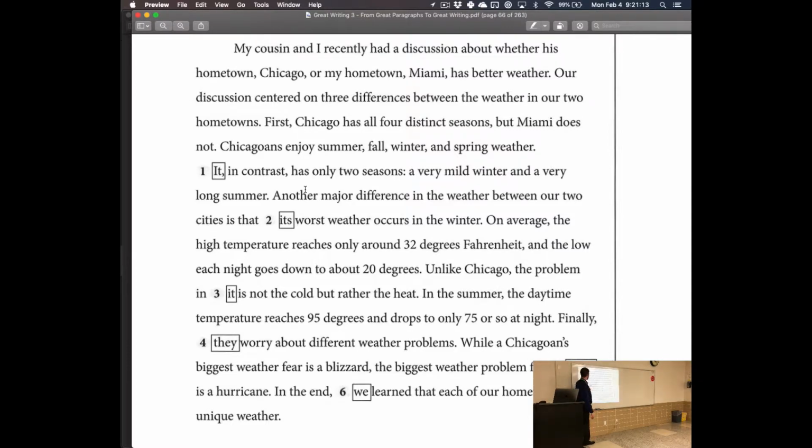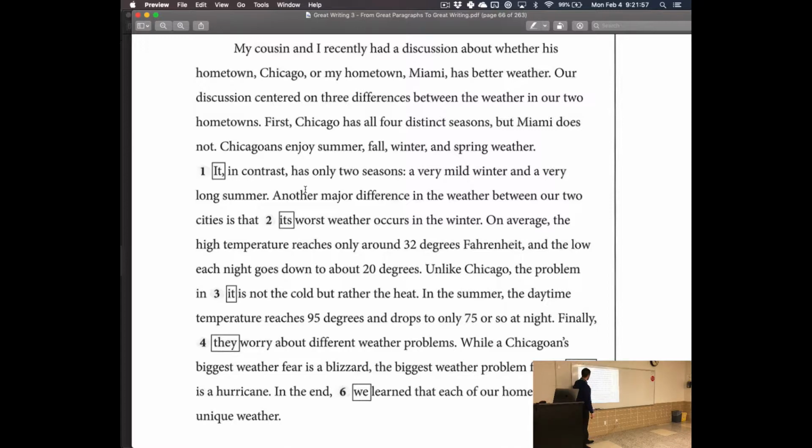Okay, so then down here we have another one. Another major difference in the weather between our 2 cities is that it is worst weather occurs in the winter. Which one? Chicago. She's right, but there's one more thing to add on to the Chicago. Chicago's. Possessive, right? Exactly, it's a possessive thing. So Chicago's worst weather occurs in the winter. Okay, so that's how that works.